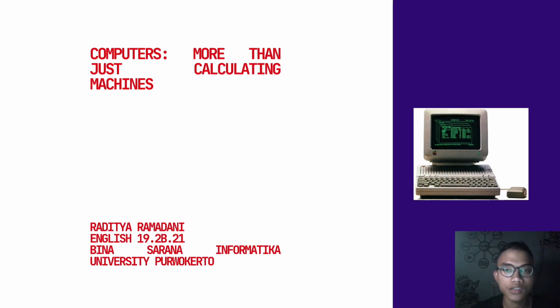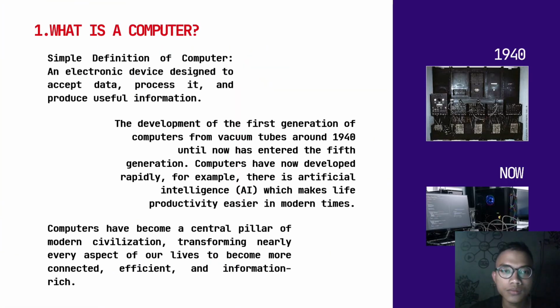Computer: more than just a calculating machine. What is a computer? A computer is an electronic device designed to accept data, process it, and produce useful information. The development of the first generation of computers, from vacuum tubes around 1940 until now, has entered the fifth generation. Computers have now developed rapidly. For example, there is artificial intelligence or AI, which makes life and productivity easier in modern times.